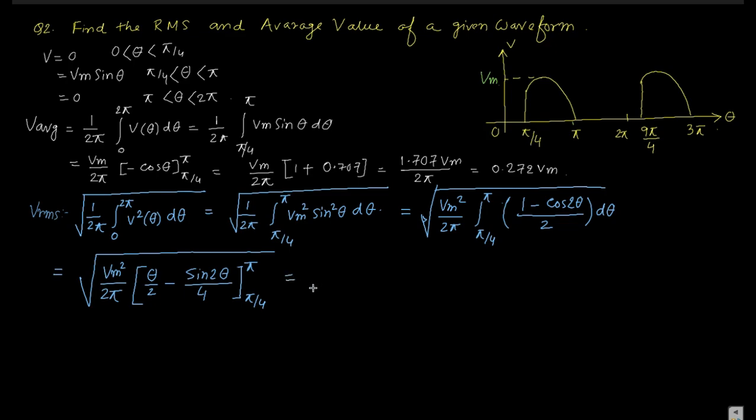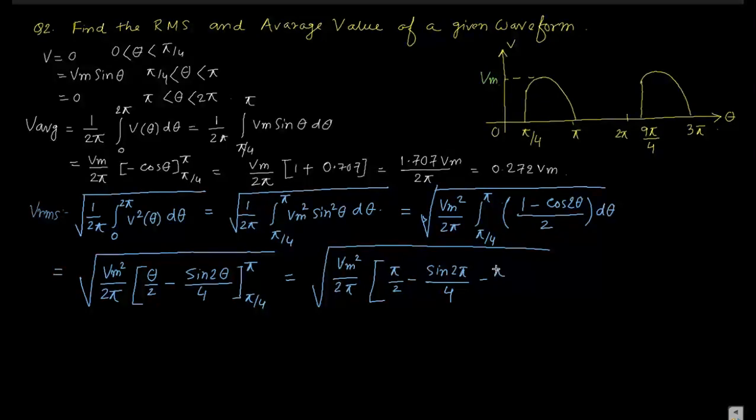So it becomes again Vm square by 2 pi. If you put the limit, so pi by 2 minus sine 2 pi by 4, minus pi by 8 plus sine pi by 2 by 4.